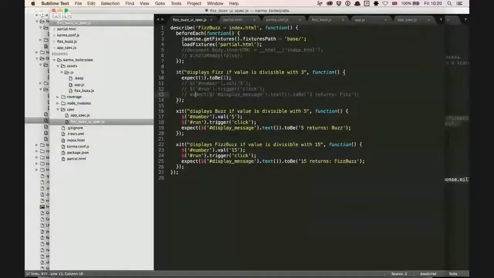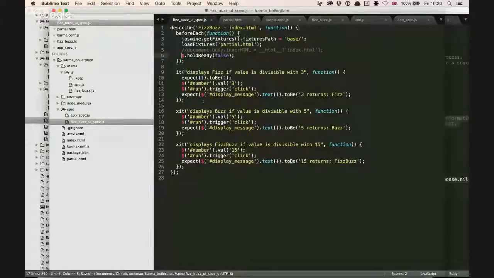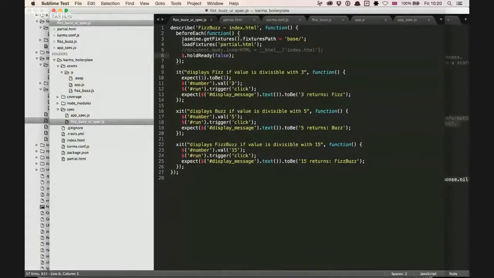So actually, we want this in place. Let's have that out there. Yes, you mean the hold ready. I remember in pure Jasmine, we set that in the spec runner, hold ready true. But actually, that's working now.